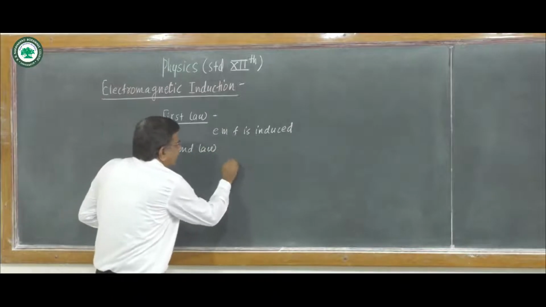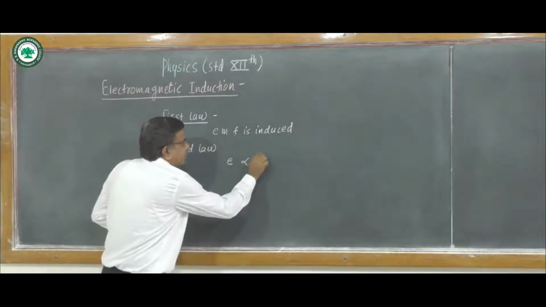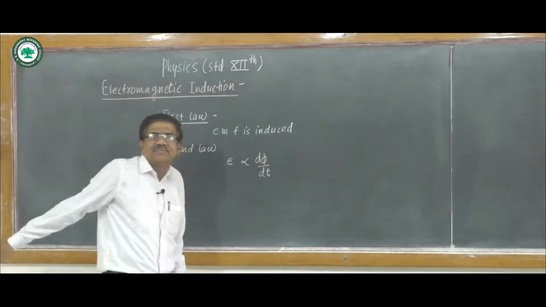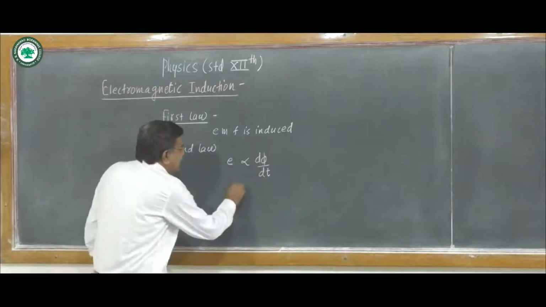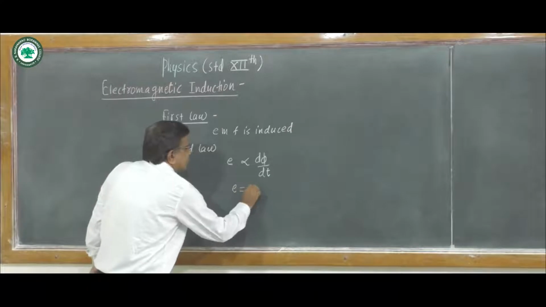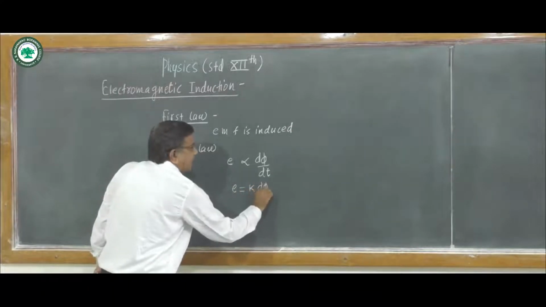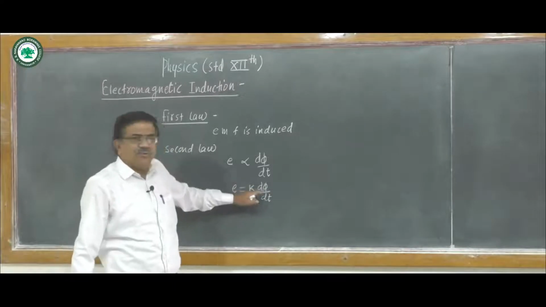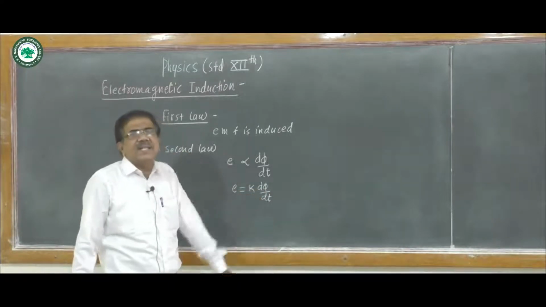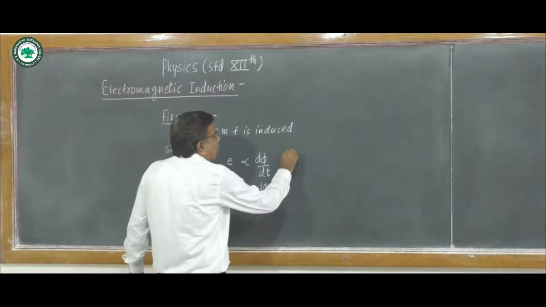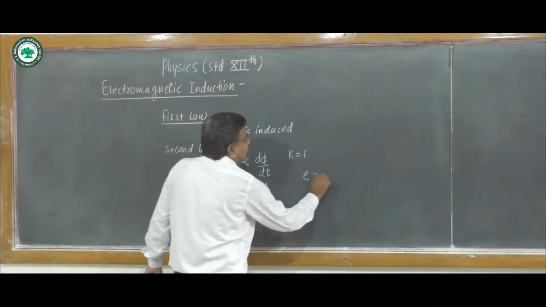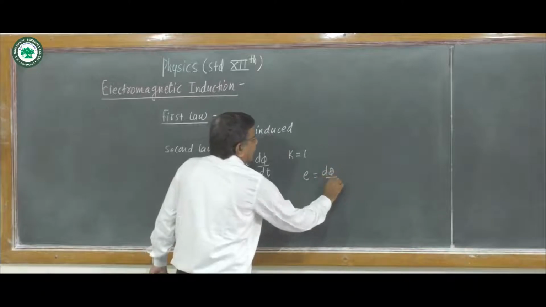The magnitude of induced EMF is directly proportional to the rate of change of magnetic flux. Or we write it as E is equal to K d phi upon dt. If E, phi and t are in the same unit, the constant K is 1, and we write it as d phi upon dt.